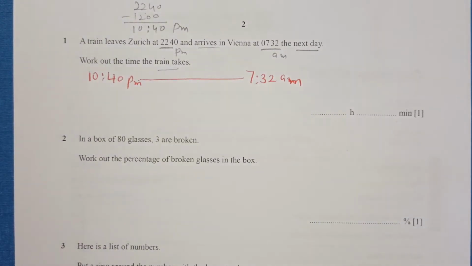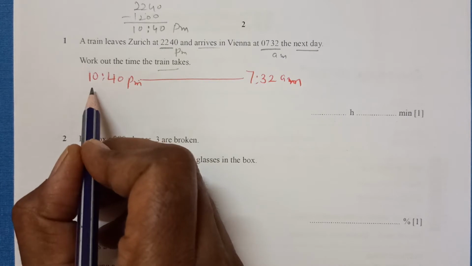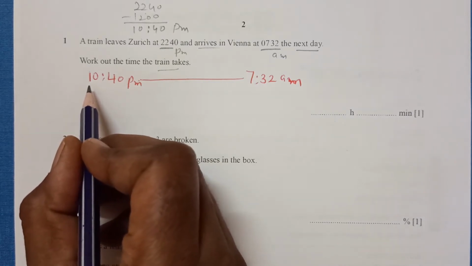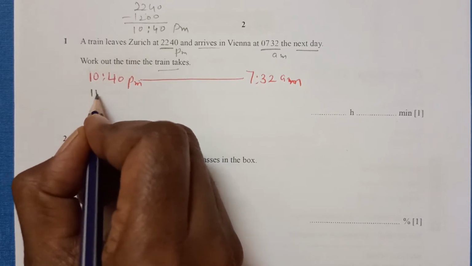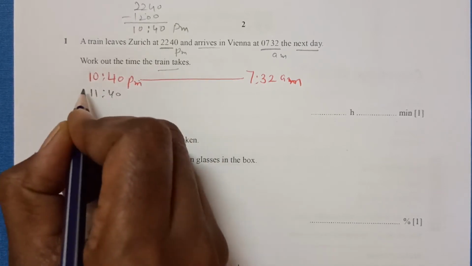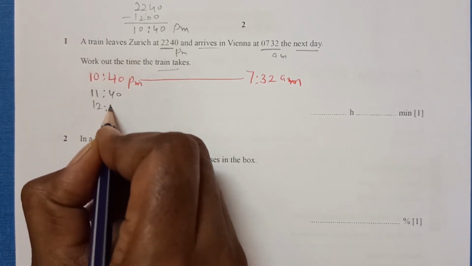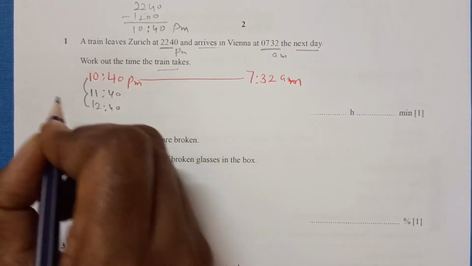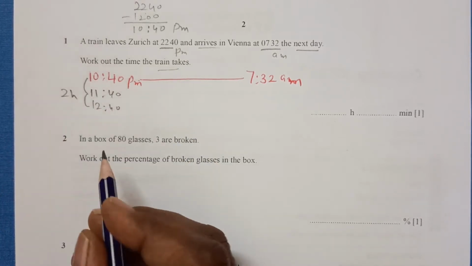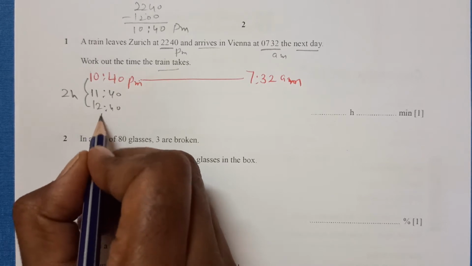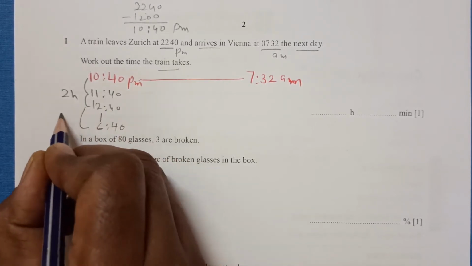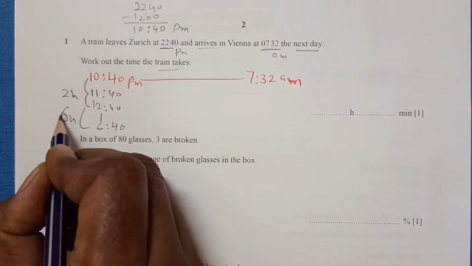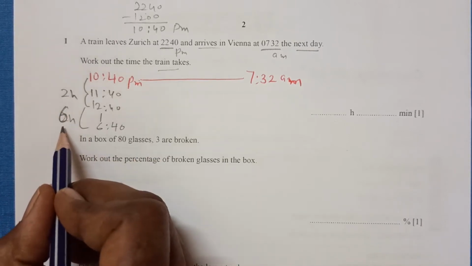Simply, from 10:40, after that it is 11:40, that is 1 hour. 12:40, so 2 hours. Then continuing this way, we reach 6:40, so 6 hours more. 6 plus 2, these are 8 hours.